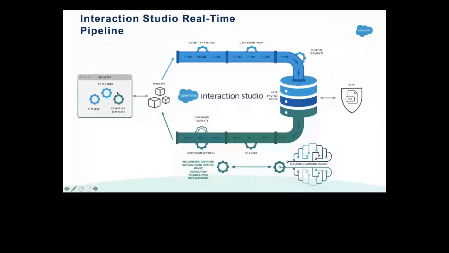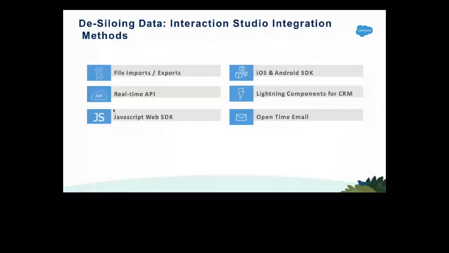Yeah, so this is how the real-time pipeline works, and I'm not doing anything magic here. I just want to inject my web beacon. See here, from the browser, I've injected my beacon and extension. We have an extension available, so I've used my extension. I built my sitemap to bring all the product details, and I've used my campaign template to feed the data of what entire event stream data I'm feeding into the campaign template. Right? So this is how we are ingesting data.